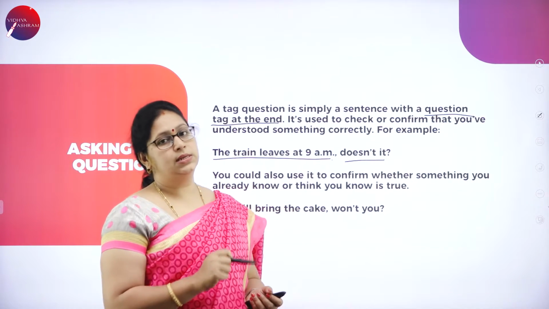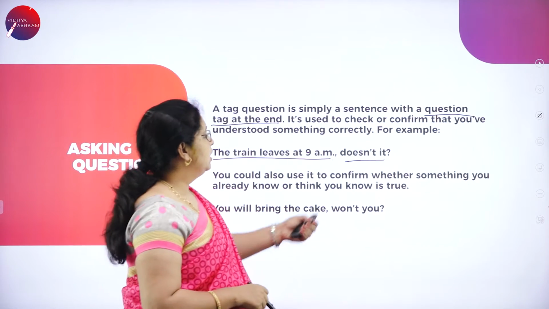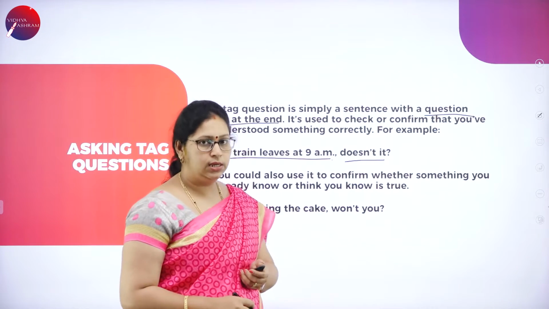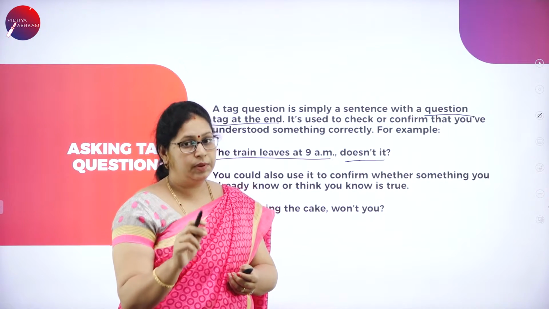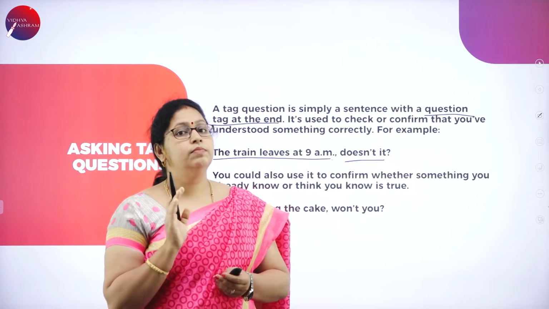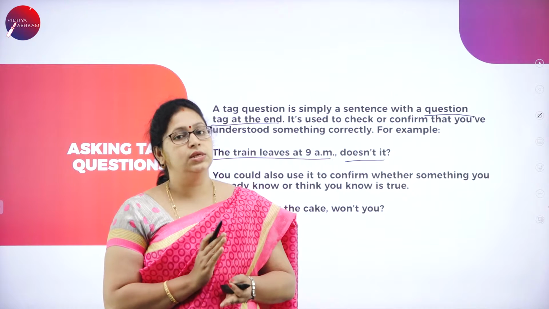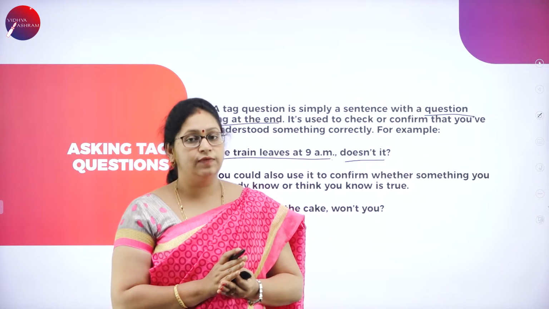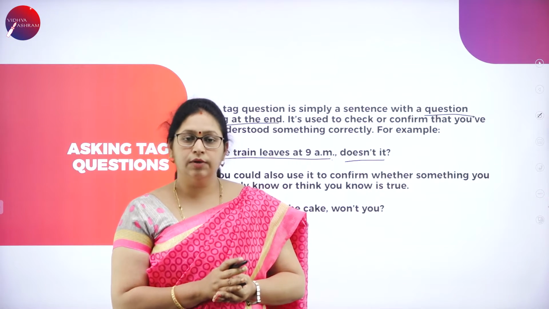If they are not present in the statement, we'll use do forms. Okay, so only it is doesn't it. Keep remembering, or I keep reminding you, to be careful when you are using the tenses. It is very important to know the tense of the statement to frame the question.